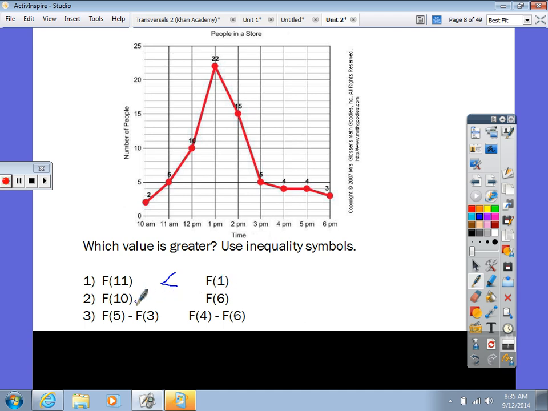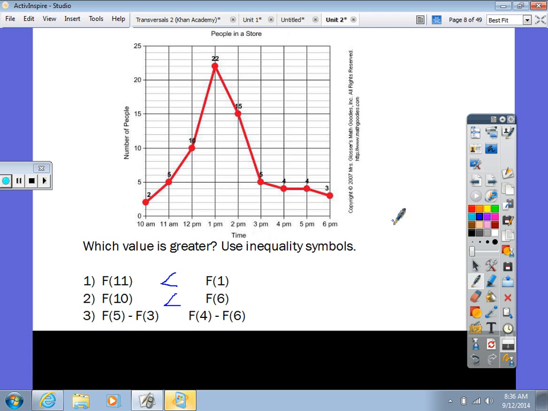No. Okay, f of 10 to f of 6. What do y'all think? Is f of 10 greater or is f of 6 greater? F of 6 is greater. Very good, guys. All right, right here, we have f of 5 minus f of 3. Okay, f of 5 minus f of 3.